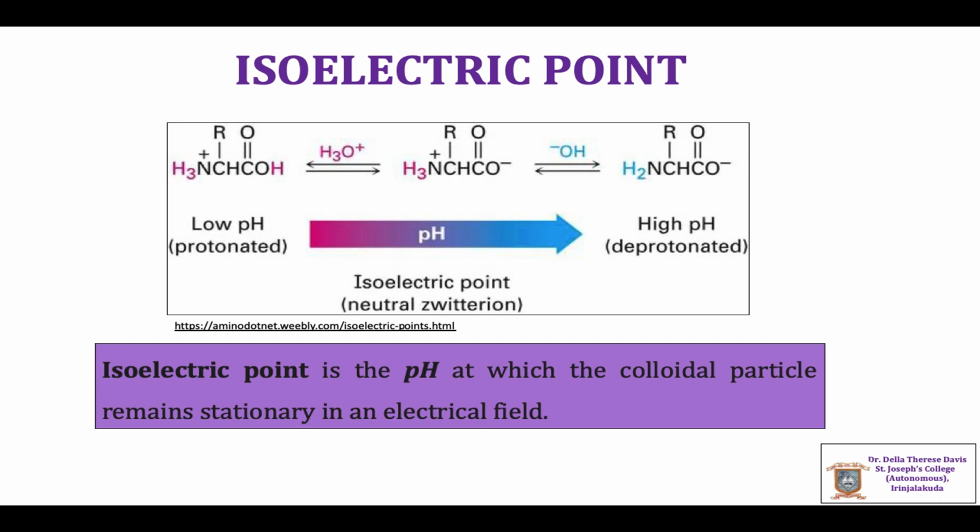The pH at which the particles of an ampholytic substance become electrically neutral and exhibit no movement on applying an electric field is called the isoelectric point. At the isoelectric point, the particular substance carries no net charge and hence it does not move to any of the electrodes by the application of an electric field.